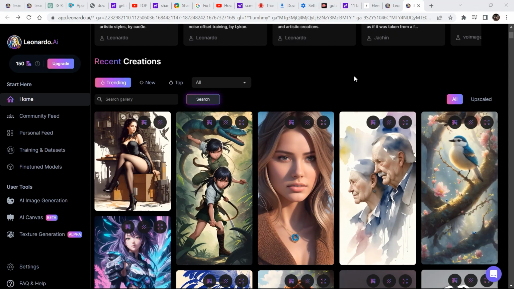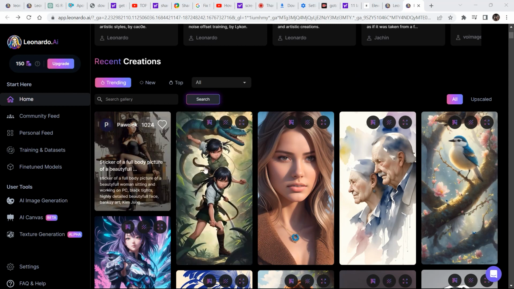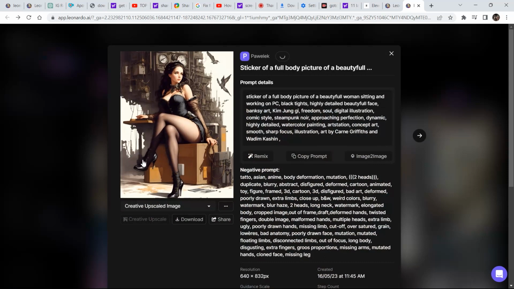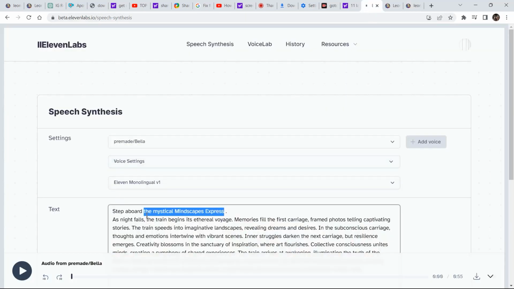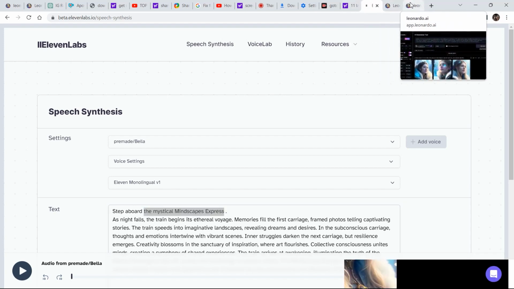One easy way that I'm going to use to generate images is to select any image that I like and copy the same style of the image. Suppose I like this image, I'm going to click on Remix, and then I'm going to put in my prompt right here. So the first scene, if you look carefully, is Step Aboard the Mystical Mindscape Express. So the first scene is supposed to be of a train.